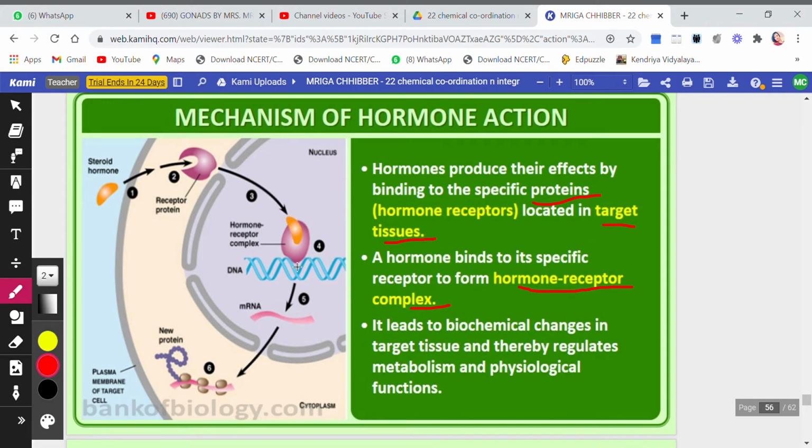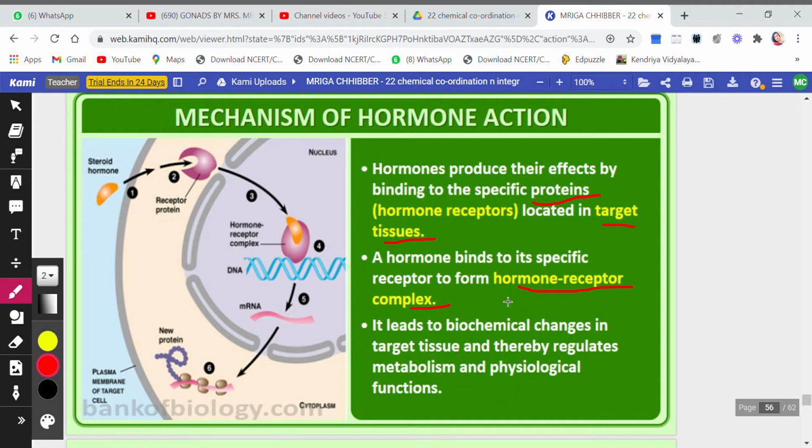As soon as the complex is formed, wherever it is required in the target tissue, certain changes occur in that particular tissue or organ, and thereby regulate the metabolism. Due to those changes, whatever function was to be done, that metabolism or physiological function, starts.